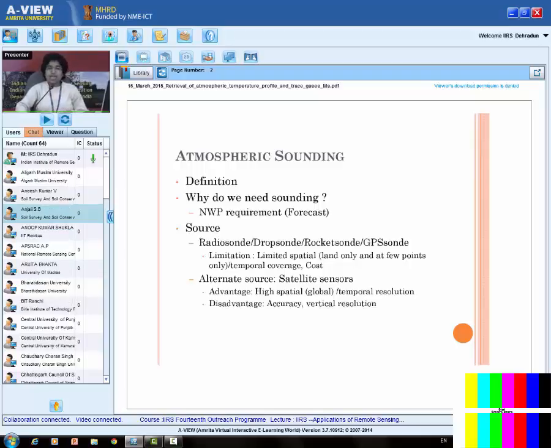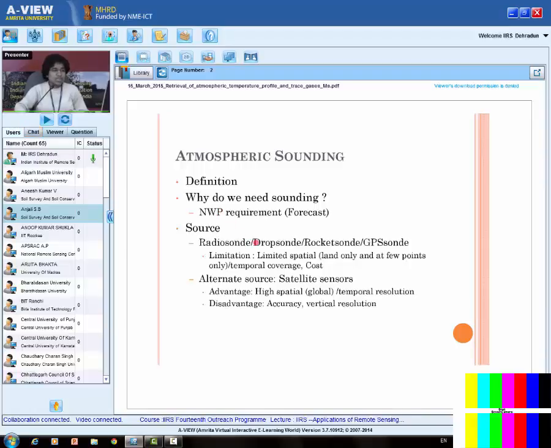The second question is, why do we need sounding? I said I need the sounding, temperature at various levels, but why do I need it? It is required for the various numerical weather prediction models. Numerical weather prediction models are the models used for forecasting. Then comes the question, what are the sources of the sounding?